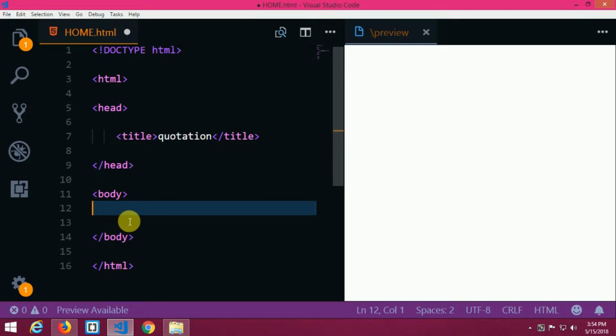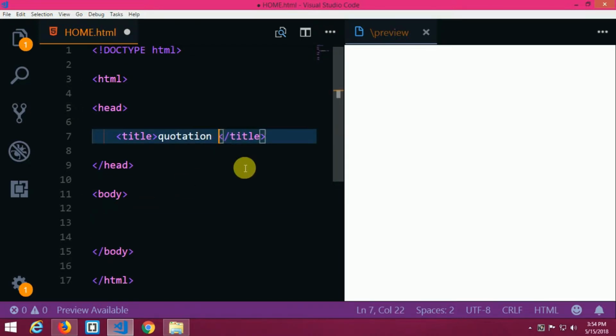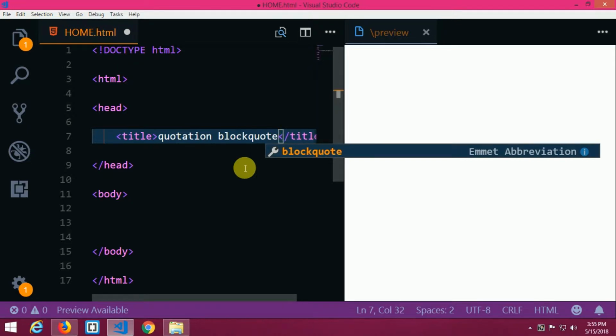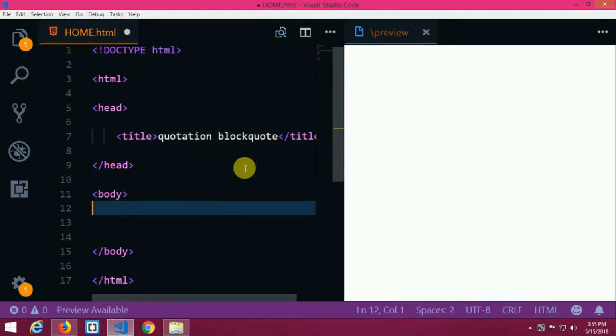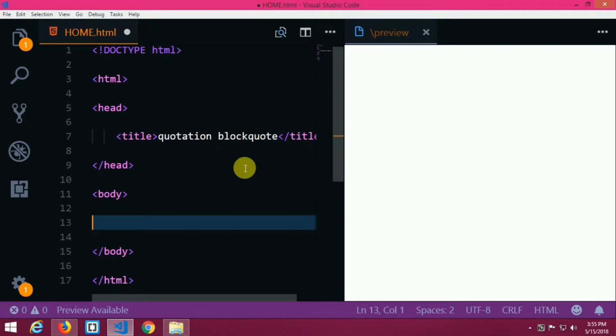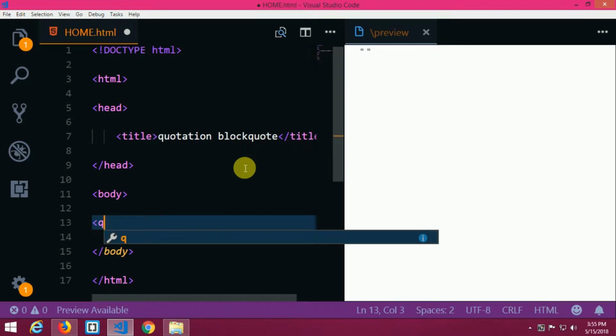Yeah, quotation and block quote. These are the two different types of tags which you are going to see today. The quotation tag has two parts: one is the opening tag and another is the closing tag. So this is its format.